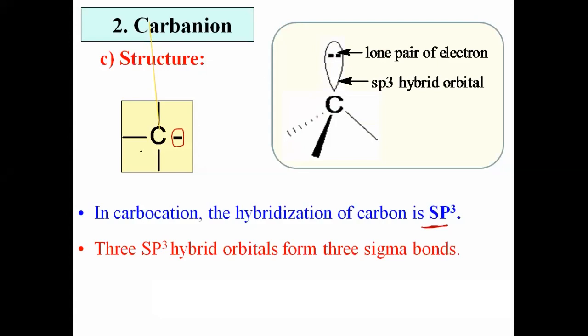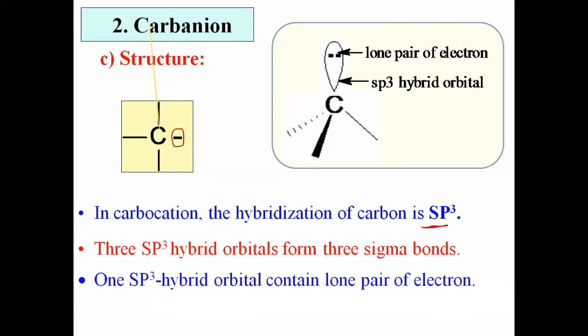Which lone pair of electrons? The negative charge means an electron pair, and this electron pair is present in the sp3 hybrid orbital. Okay, this is the third point.